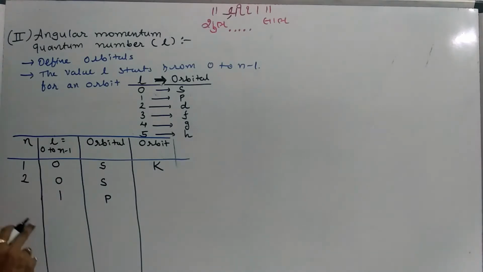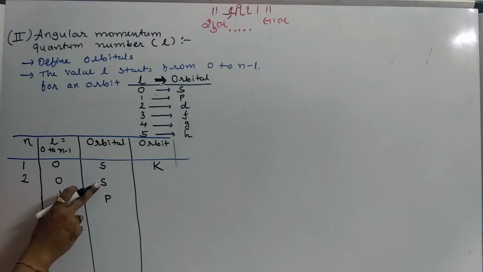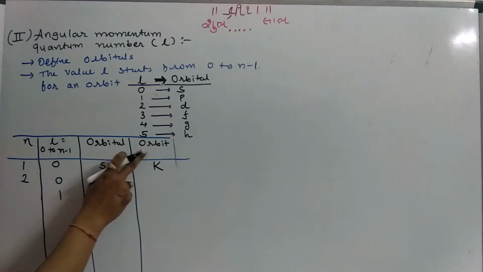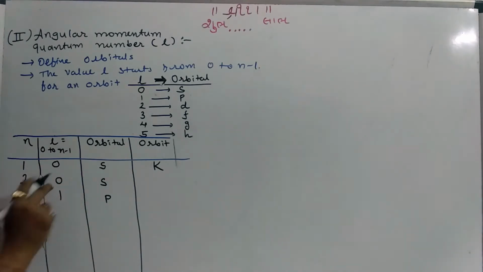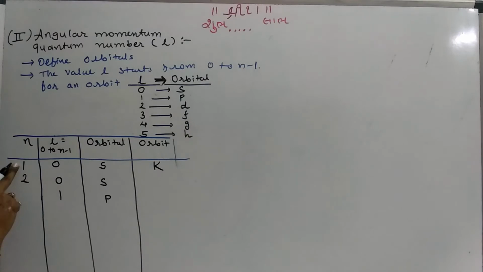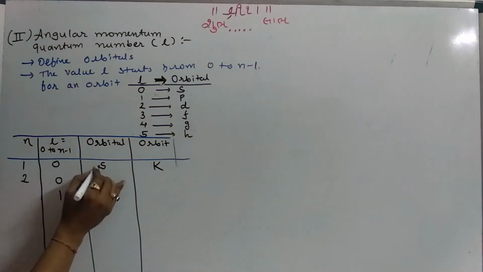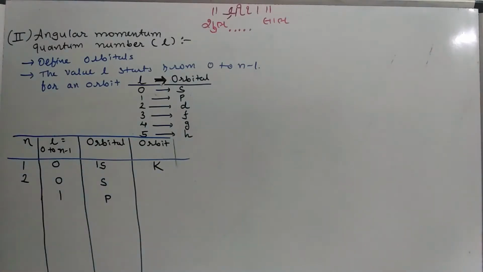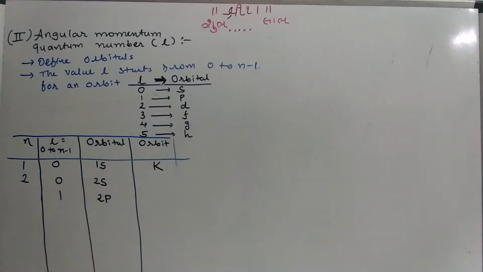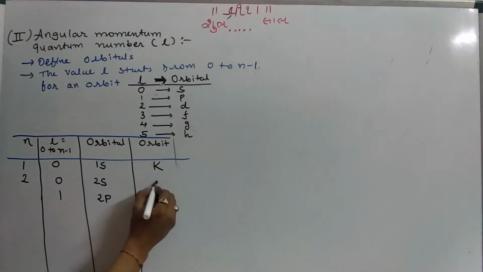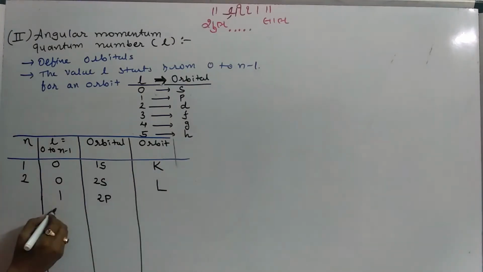So how can we differentiate which orbit or shell the s orbital belongs to? For that we always mention the principal quantum number before the orbital. So I am mentioning here 1s because it belongs to the first shell. Here I am mentioning 2s and 2p. For n equal to 2, the shell that we have is L.